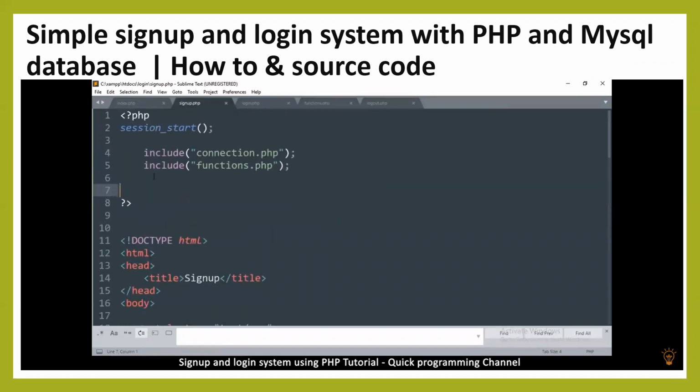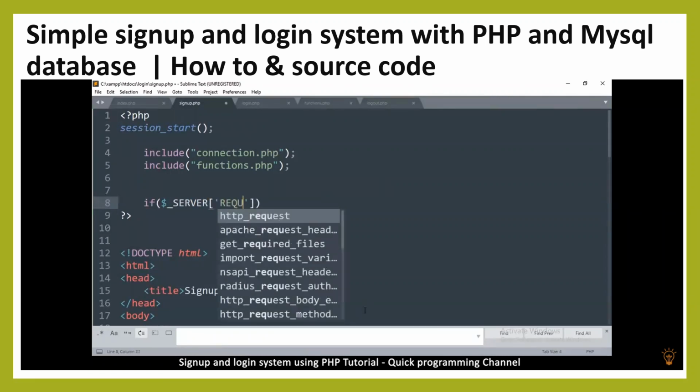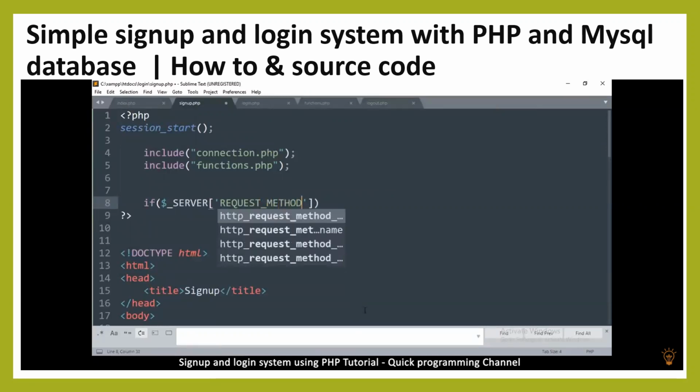So at the top here on the sign up page, we want to check if the user has clicked on the post button. To do that, let's use a server check. We'll say $_SERVER['REQUEST_METHOD'].